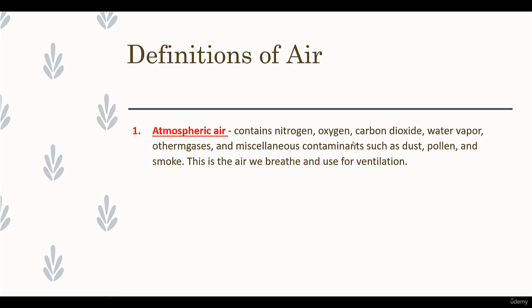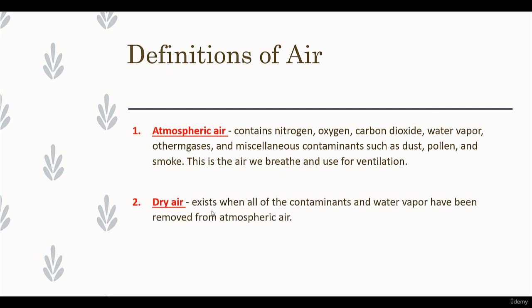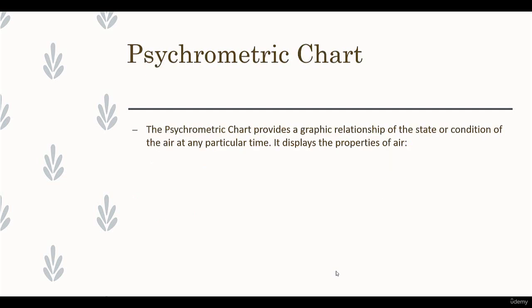In psychometry we only study the water vapor contained in air. So we have dry air. If all these elements that we discussed above are not in the air, then this is known as dry air. If we remove the water vapor and all the contaminants, then this air is dry air. Moist air is a mixture of dry air and water vapor. So these are the definitions of psychometrics and air.